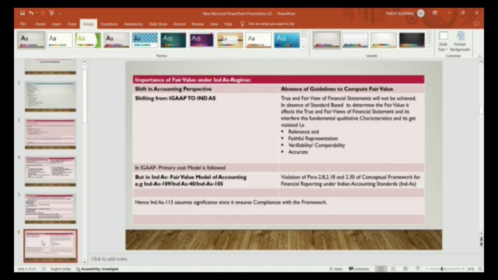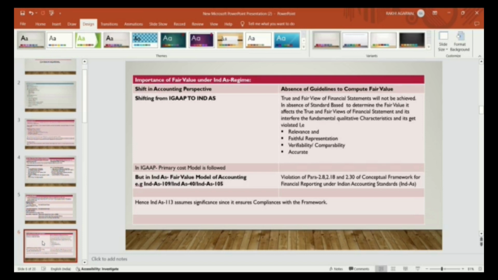So what is the importance of fair value under the Ind AS regime? Now we will discuss the importance of fair value under the Ind AS regime. Shifting in accounting perspective: this standard is introduced for the purpose of shifting from IGAAP to Ind AS. In IGAAP, the historical cost model is followed, but in Ind AS, the fair value model of accounting is followed.